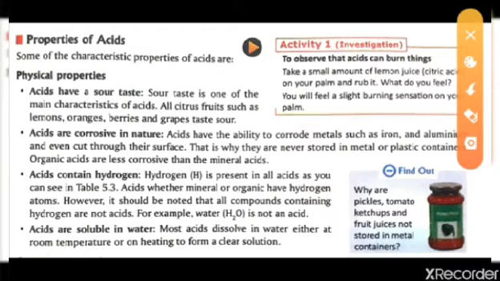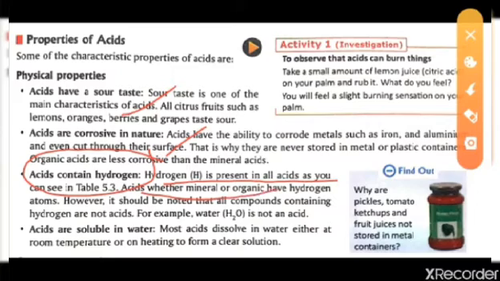The third point is that acids contain hydrogen. This is new for us. These two things we already know, that they are corrosive in nature and they have a sour taste. But acids contain hydrogen, hydrogen is present in all the acids. In the previous video there was a table, from there we can see that hydrogen is present in all the acids.